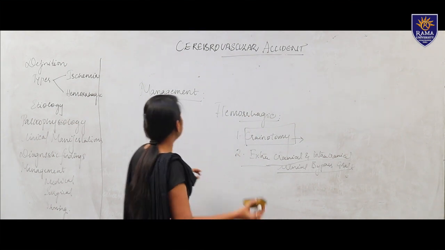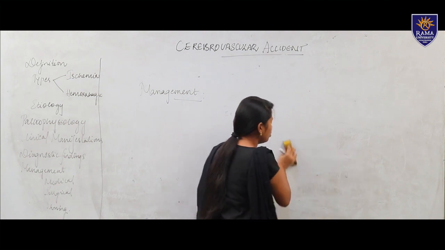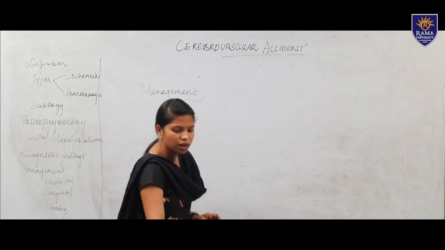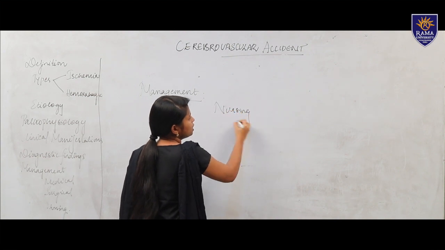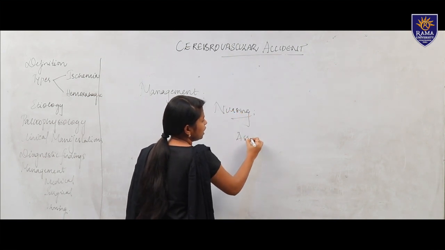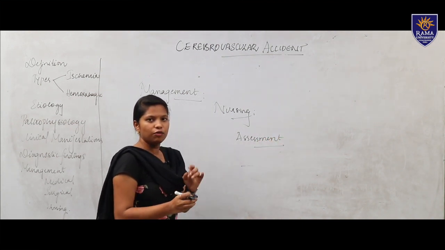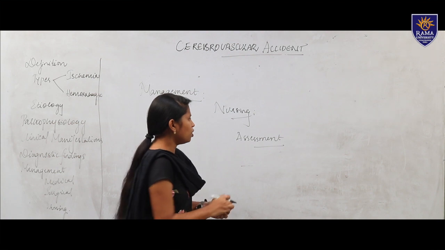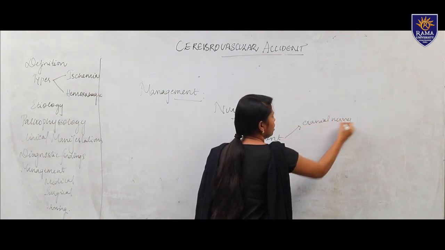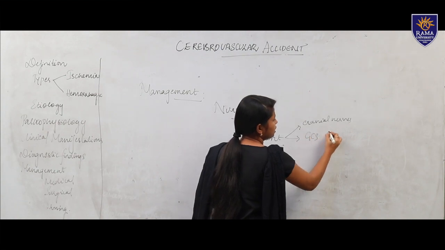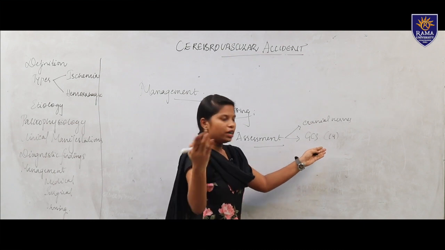Then we are moving to nursing management. As a nurse, how does she have to care? First of all, she has to assess the patient, including neurological condition. She has to assess all the cranial nerves and the Glasgow Coma Scale, GCS, which is scored out of 15 and graded as mild, moderate and severe.